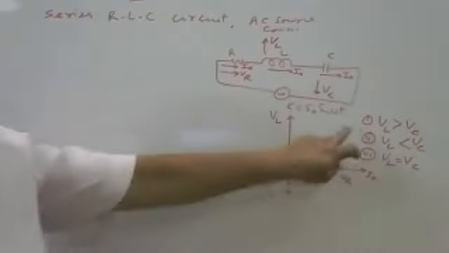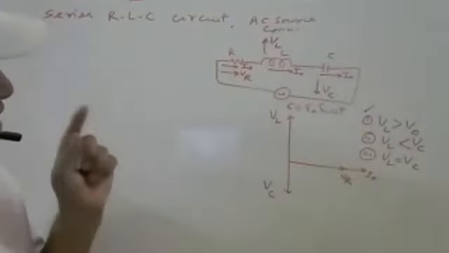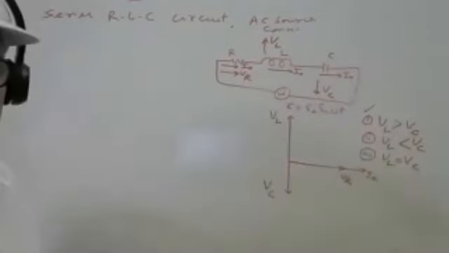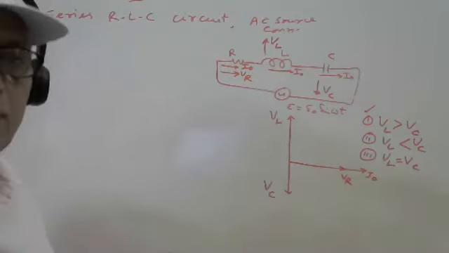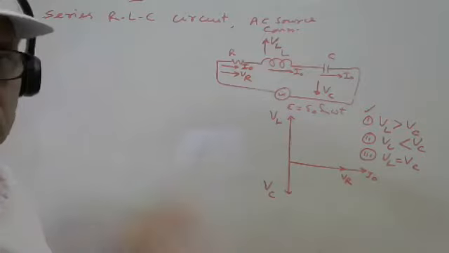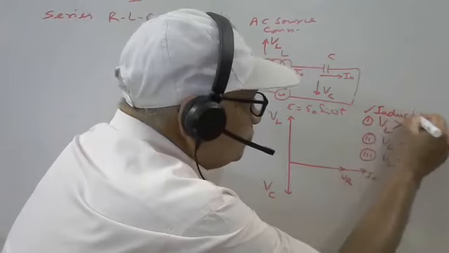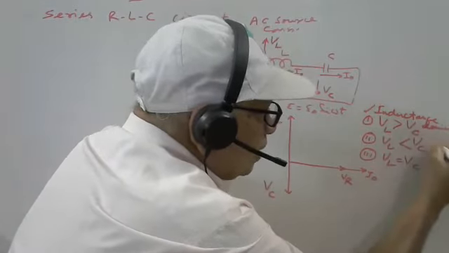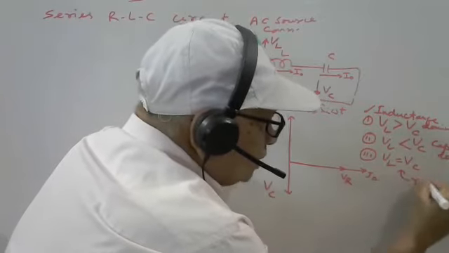In the first case, the voltage in inductance is dominating the voltage across the capacitor, so this first case is called the inductive dominance circuit. In the second, capacitive dominance. In the third case, this is called resonance.